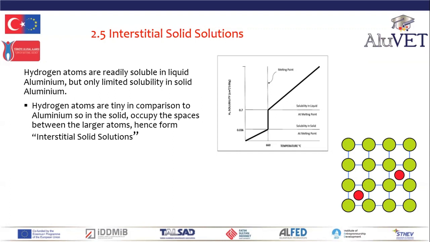Remember that when we substitute an alloying element for aluminium, we call that substitutional. Hydrogen is an interstitial solid solution because hydrogen exists within the grains of aluminium. Hydrogen atoms are extremely soluble in liquid aluminium, but have very, very low solubility in solid aluminium. And that has big implications when we are solidifying aluminium, particularly in welding.